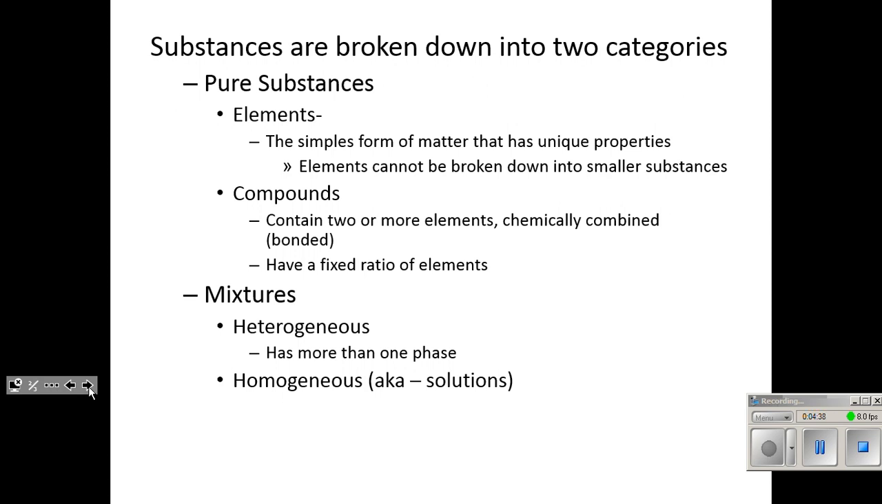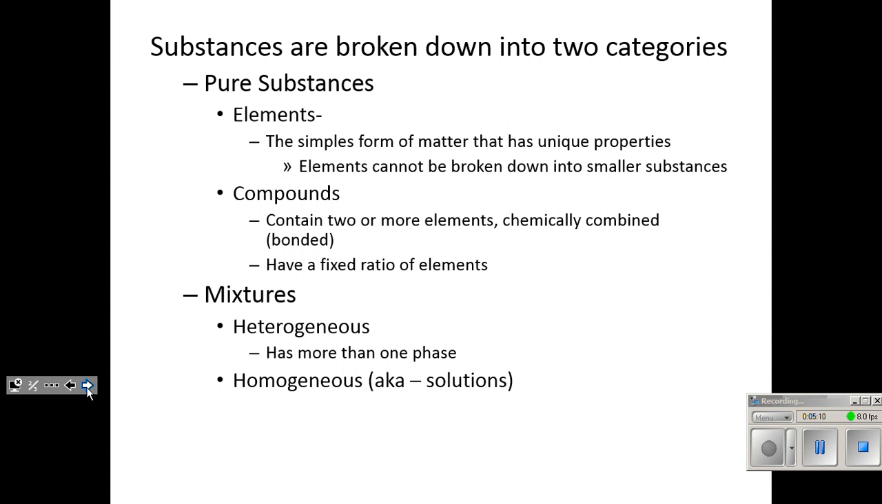So a heterogeneous mixture has more than one phase. You can see the individual pieces of the mixture. So for a heterogeneous mixture, it's really easy to know, hey, that's a mixture. That is not just one substance. That is not a pure substance. For a homogeneous mixture, you can't see the different phases, and that makes it a little bit more difficult to distinguish the fact that it's a mixture.